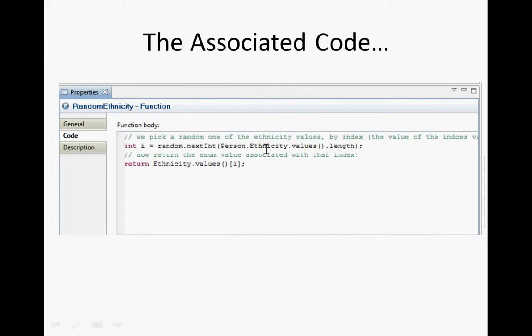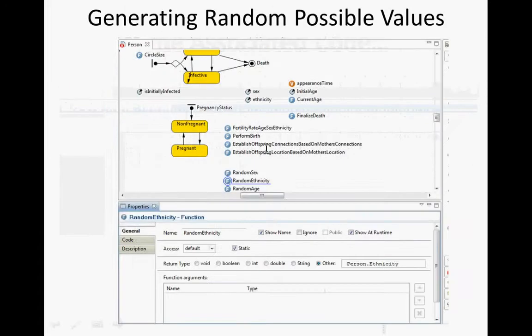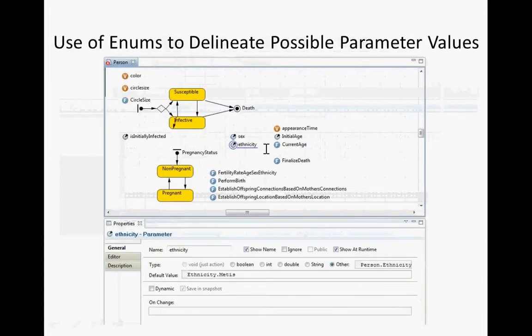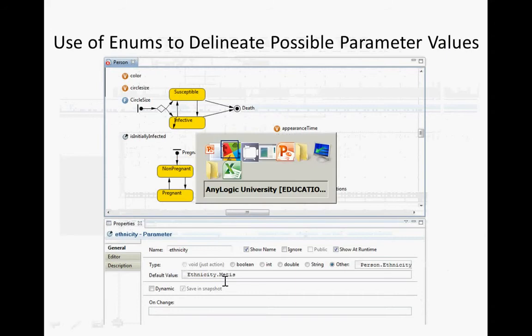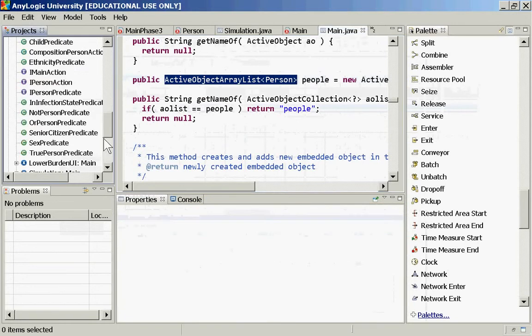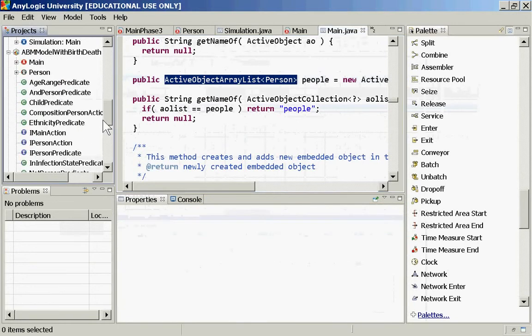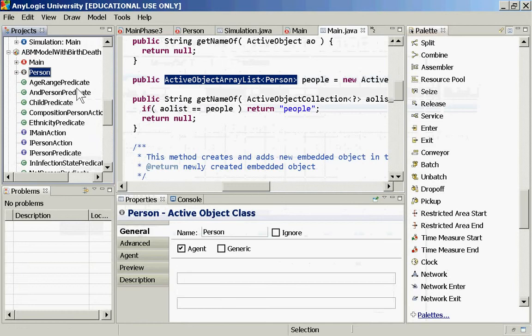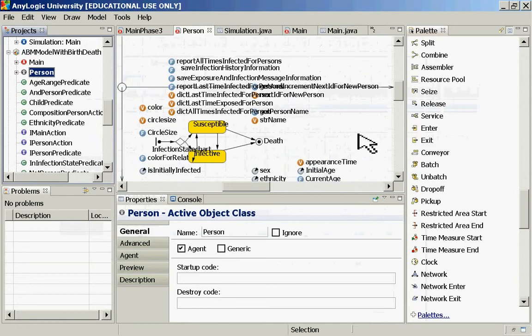Going back to the previous slide, it seems kind of strange. You're asking, do we need this qualification, like Ethnicity dot whatever? The way that's set up is it's one of the values. Let's go check it out. The question is, does it need that qualification, like Ethnicity dot whatever?